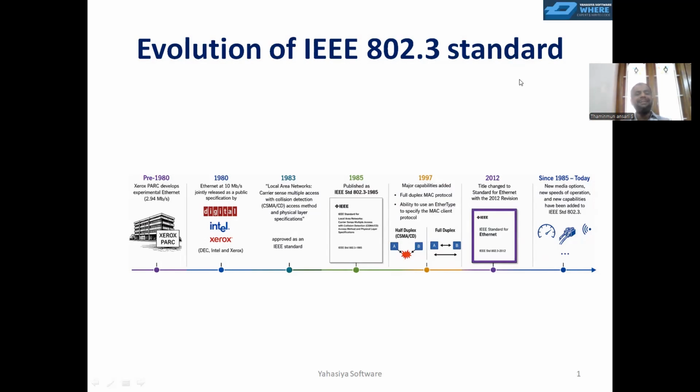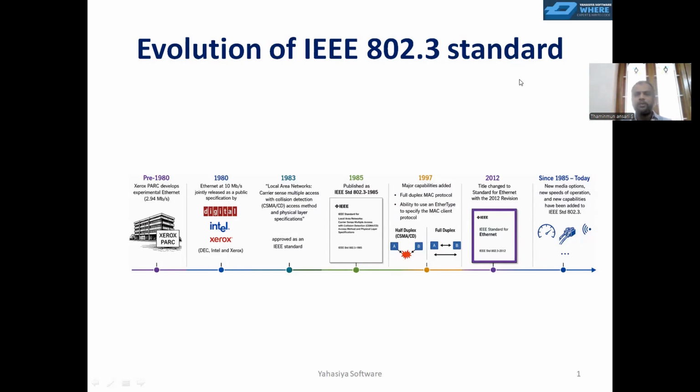They started standardizing it with the name Standard for Local Area Network. Then it went for IEEE approval, and it was approved in 1983. In 1985 they published the first standard document, IEEE standard 802.3, 1985.